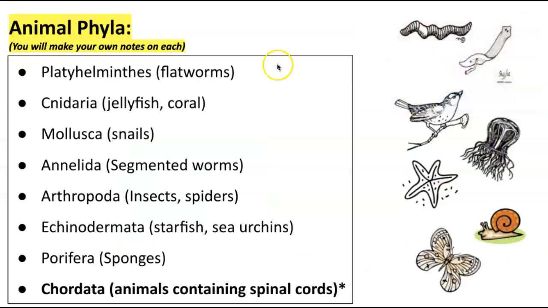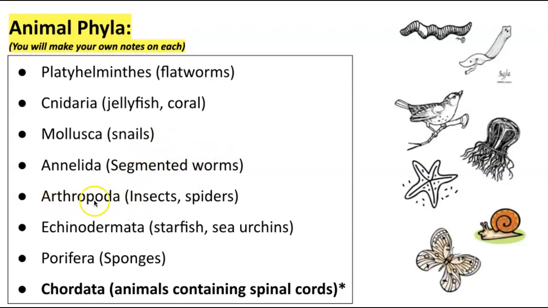Okay. So, for animals, these are the different animal phyla that you have to know. There are more here, I know that, but you are totally capable of knowing all of these things. And these are all also on the animal Quizlet that is posted on Google Classroom. So, the Platyhelminthes, these are like flatworms. Cnidaria, I know it starts with a C, but it's pronounced Cnidaria. This is like jellyfish and coral. Mollusca, snails. Annelida, these are segmented worms.